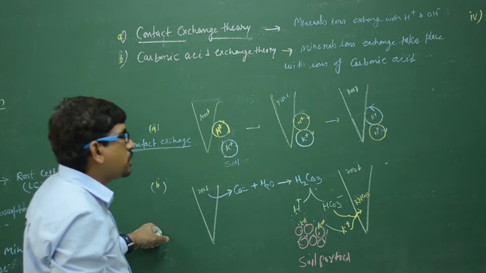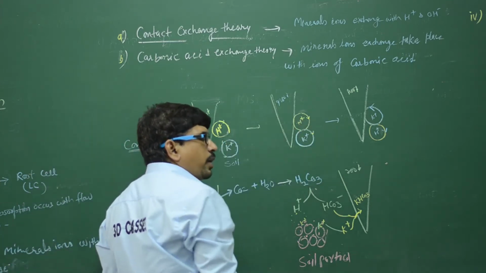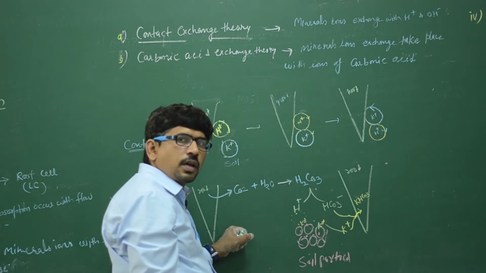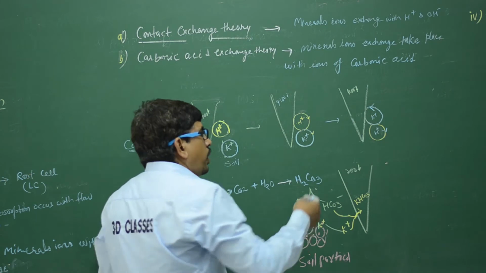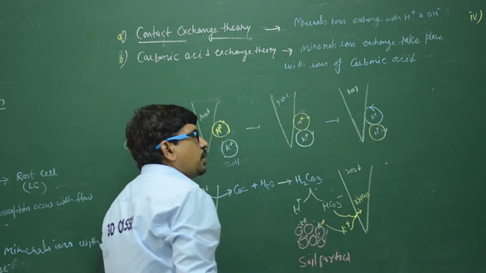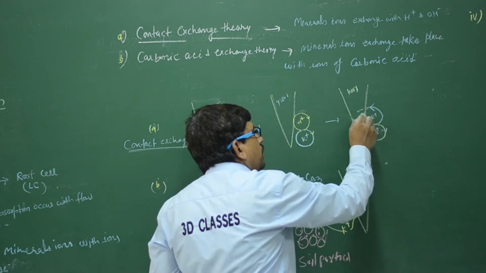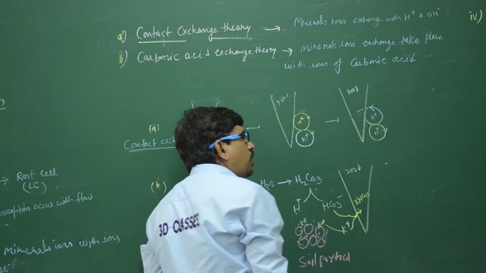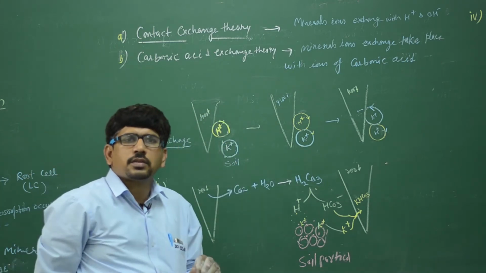Due to the resonance, they move and come into contact with the K plus. The H plus contacts the K plus, and it changes. H plus comes out and the K plus enters inside. Here the K plus enters inside and the H plus comes out. H plus is exchanged by the K plus.